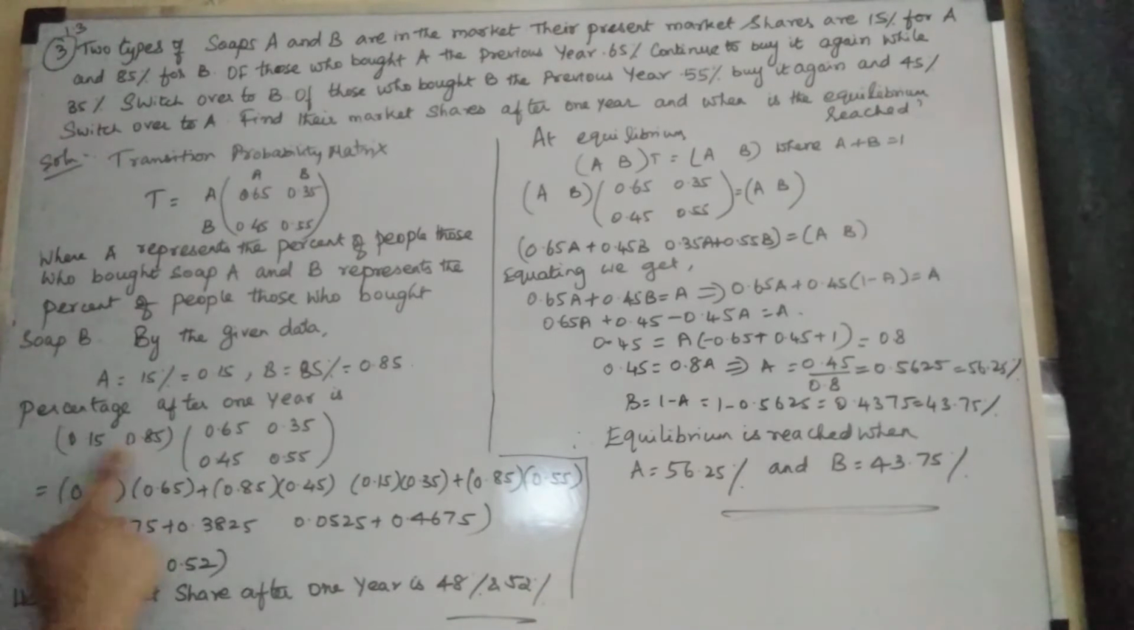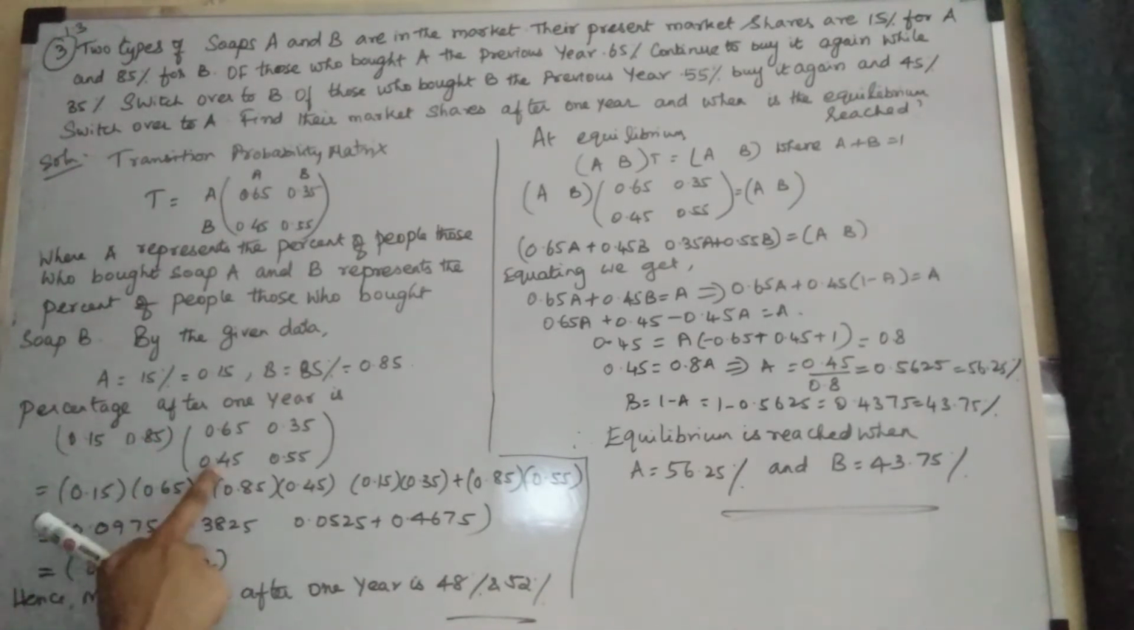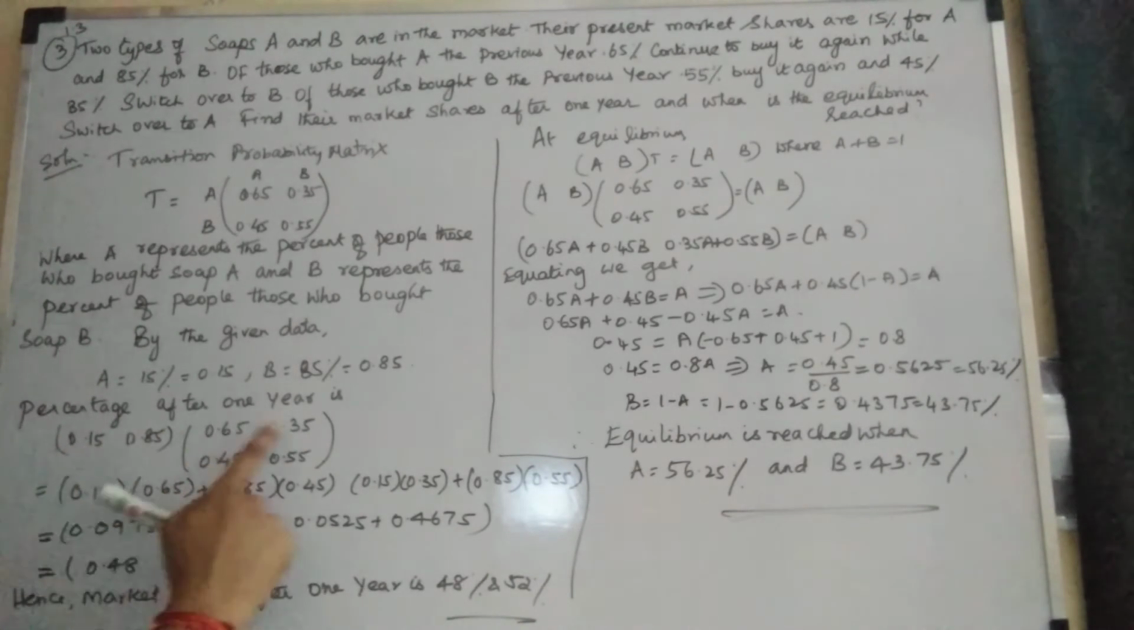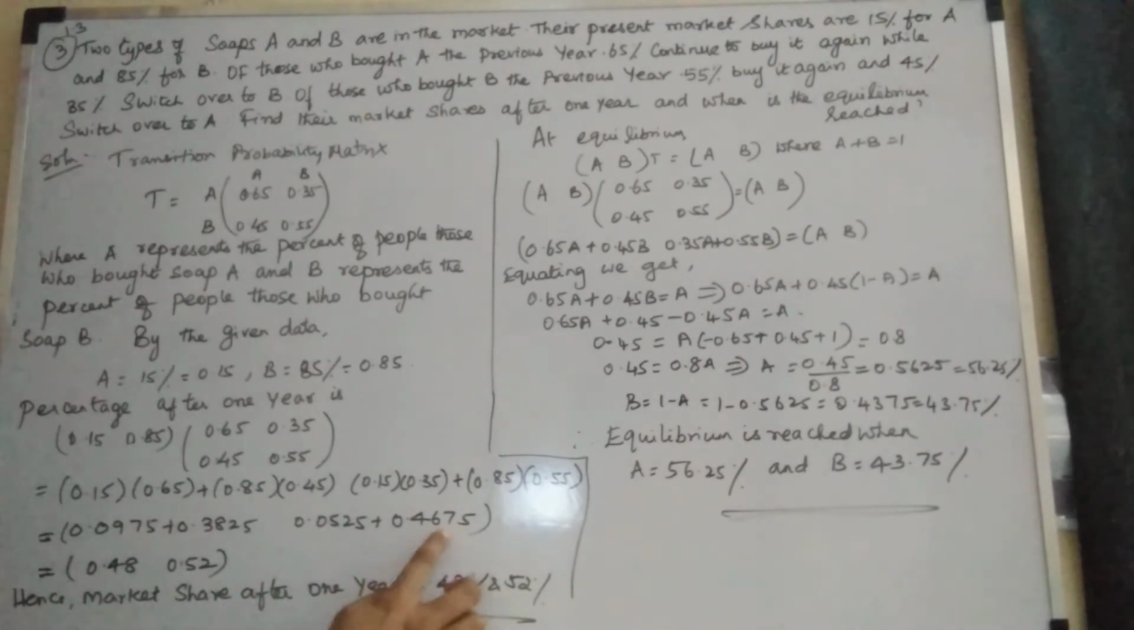So we multiply a row and a column: 0.15 with 0.65, 0.85 with 0.45, then 0.15 with 0.35, 0.85 with 0.55. Adding, you get 0.0975 plus 0.3825, which is 0.48, and 0.0525 plus 0.4675, which gives you 0.52. Hence the market share after 1 year is 48% and 52%. 0.48 is 48%, 0.52 is 52%.